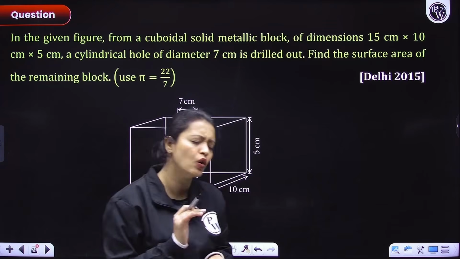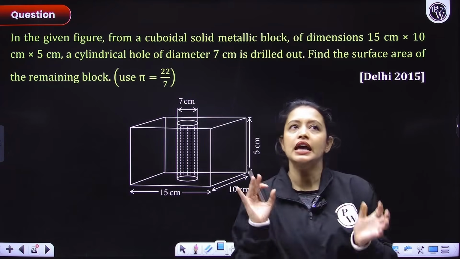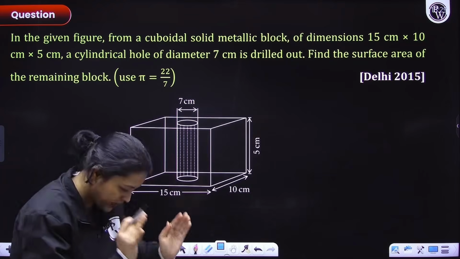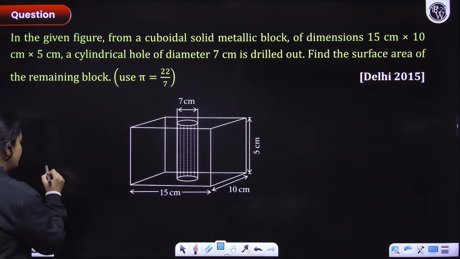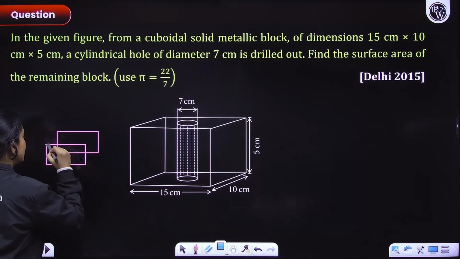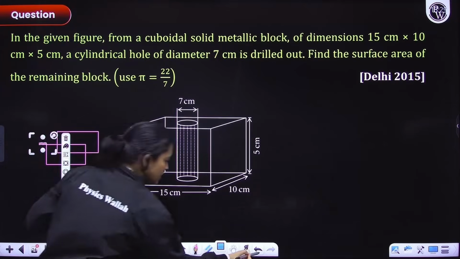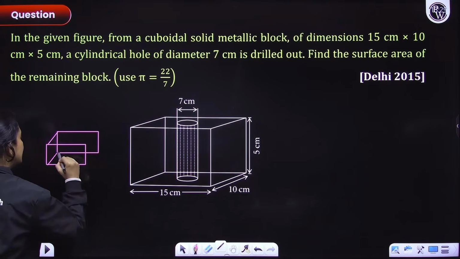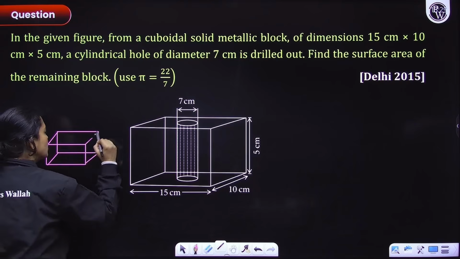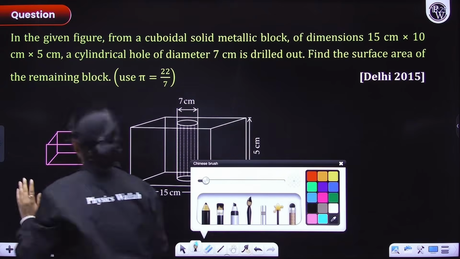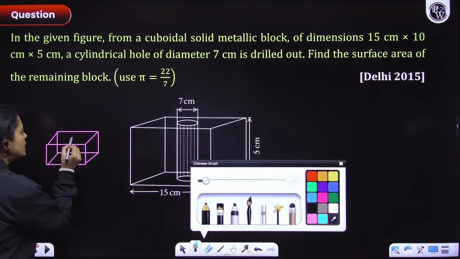Now here a lot of people get confused. Think surface area. So first of all, if this was my cuboid, everyone, then in this cuboid, forget about the hole right now. When I'm thinking in terms of surface area, what is happening?